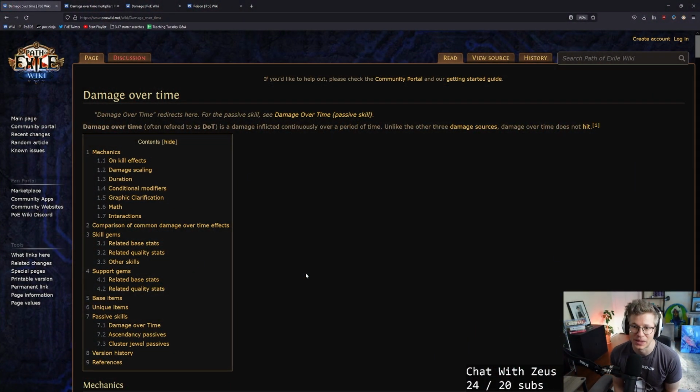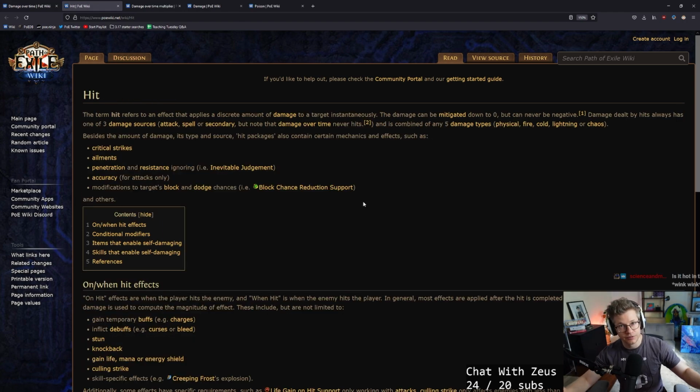What is damage over time? It is damage inflicted continuously over a period of time. Unlike the other three damage sources, damage over time does not hit. This is very, very, very important. Hitting is a very, very specific thing. Damage over time and hits have certain things that are mutually exclusive. This is really necessary to understand a lot about what's going to go on.